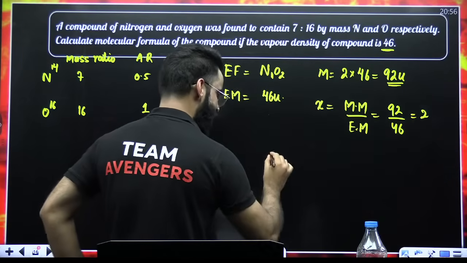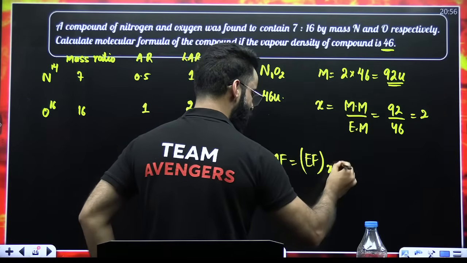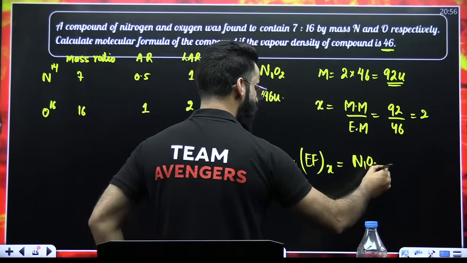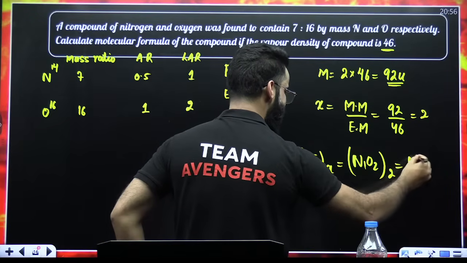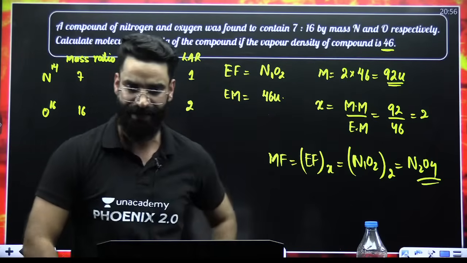If you got X, you can say molecular formula is equal to empirical formula multiplied by X. What is the empirical formula? That was N1O2. What is the value of X? That is 2. The value comes out to be N2O4. So my dear students, this is the molecular formula of the compound which I was supposed to calculate.